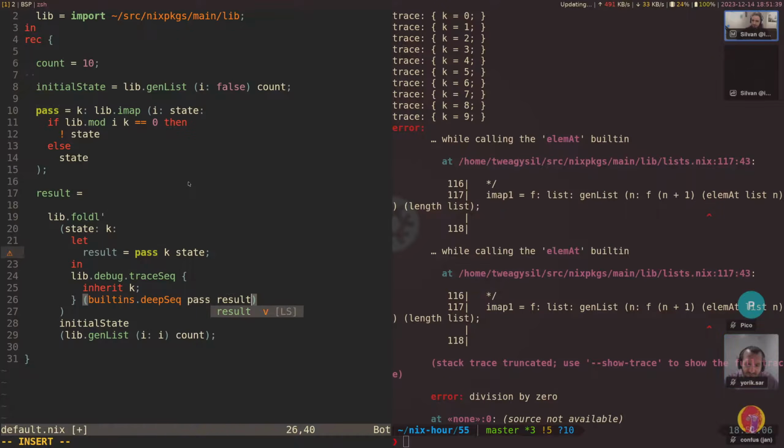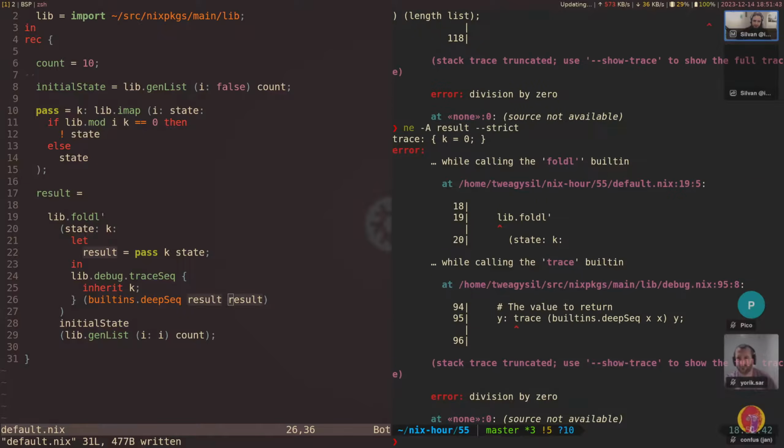Oh yeah, result. So yeah, now we actually get the trace and the error together. You usually won't have to worry about this, but I guess it's good to know.